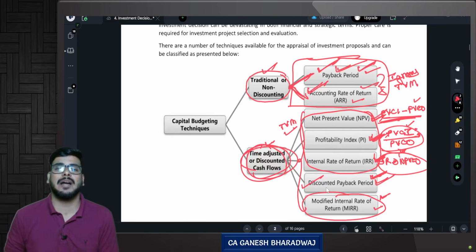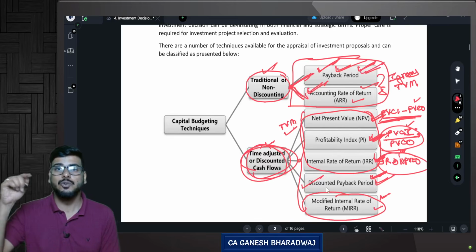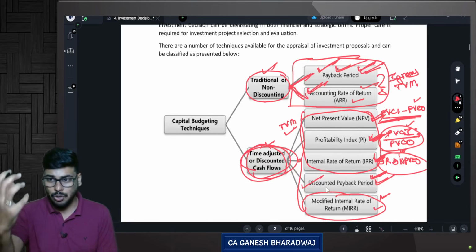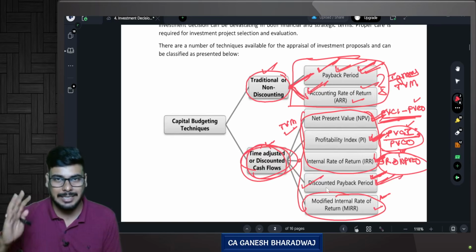And discounted payback period, what is it? It is the same as payback period, but here the cash inflows are discounted using your weighted average cost of capital. So the time it takes for me to recover my discounted cash flows is called the discounted payback period.